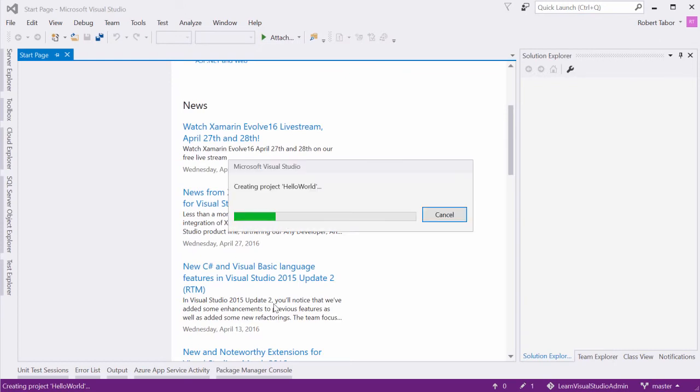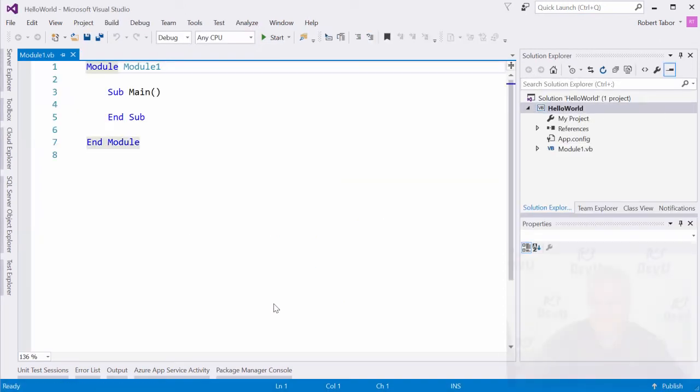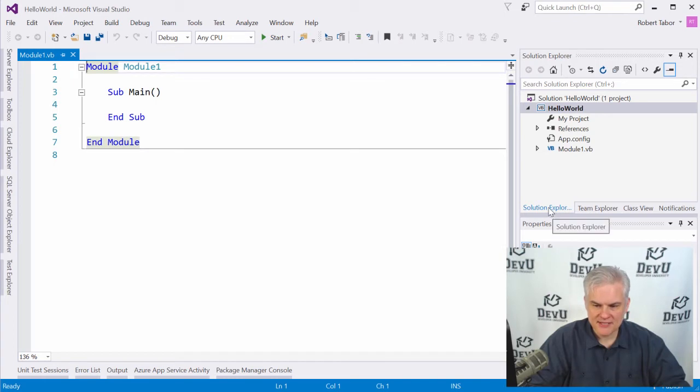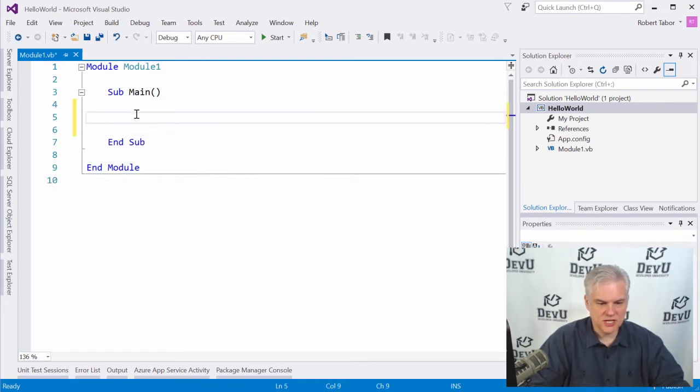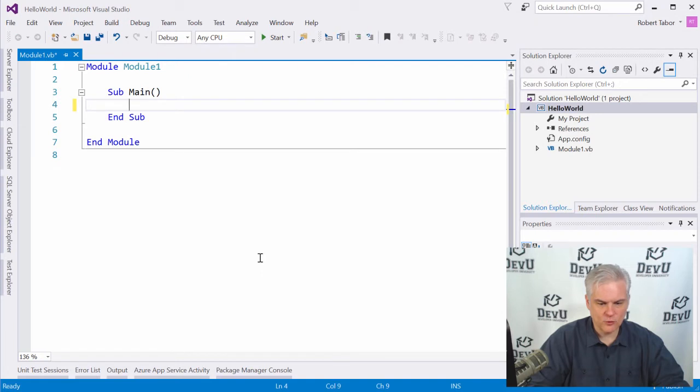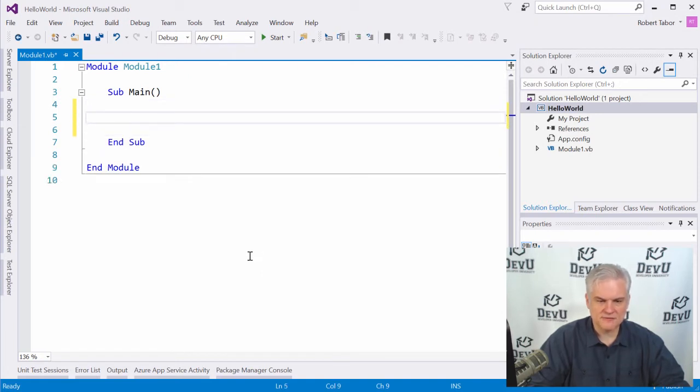Visual Studio goes off and does some work for a moment or two. And ideally, you have this little window in the upper right-hand corner called the Solution Explorer visible. This is going to show you all the files and things that are associated with the project. We'll come back and talk about that later. Here in the main area, you'll see a tabbed area called module1.vb, hopefully opened up. And inside here, we're going to make some room for ourselves. We're going to put the little caret there on line 4. I'll hit the enter key on the keyboard a couple of times just to make some space for what comes next.